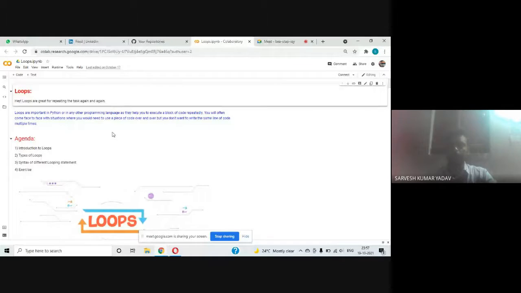Okay, let us start with this looping statement. What are loops in programming language? What are loops in general terms? Let us see it.